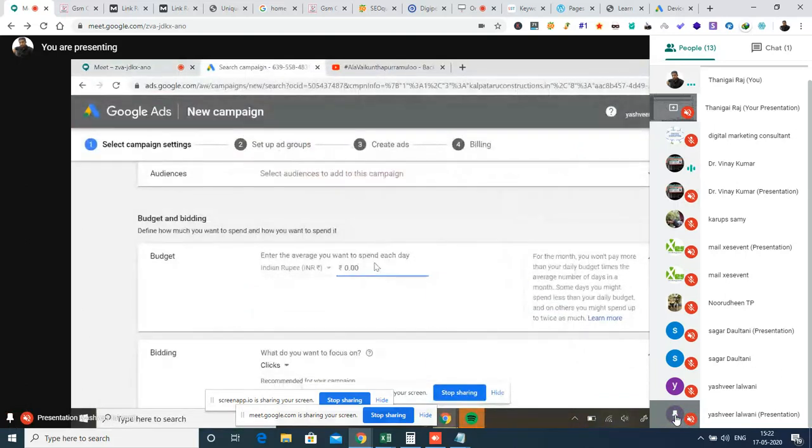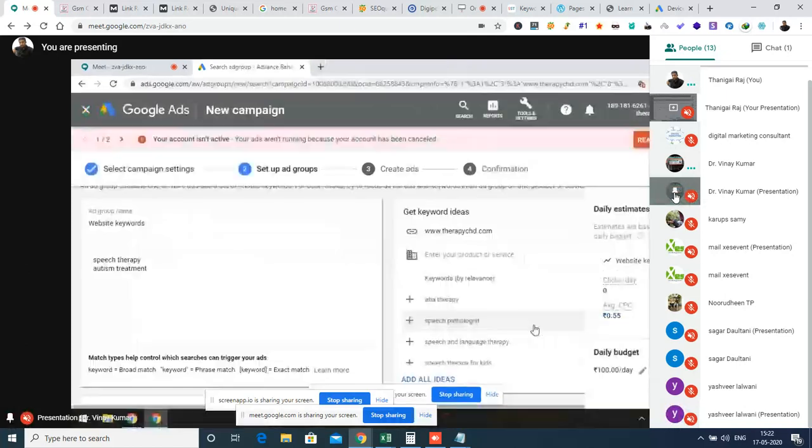How can I scroll down this one? One minute, Vinay. Yes, Yashvir, what is it? I want to scroll down this one. Check how many keywords are here. You want to know the count? You want to scroll down, right? Okay. You can actually keep the mouse over there and scroll your mouse if it is possible.